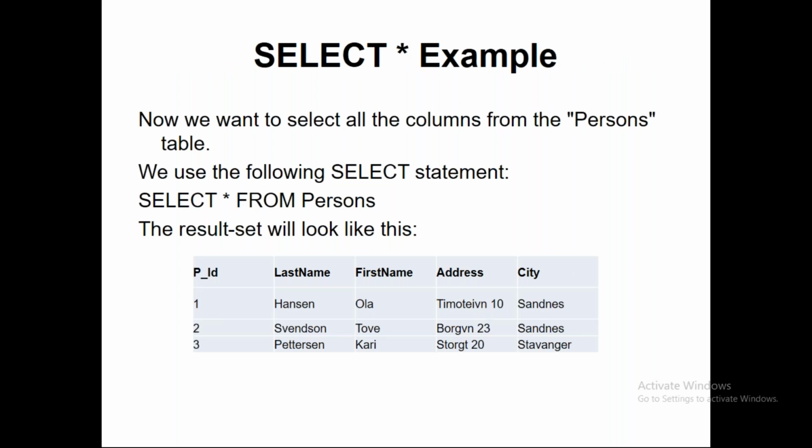All right. So select star from persons. I want all the columns. I don't want specific columns like first name and last name. In that case, I put star. Star means I want all the columns, which means I want the complete table. The result set will look like this: PID, last name, first name, address, and city. That is the complete table, with all the data presented here.